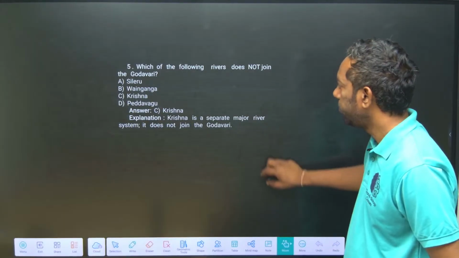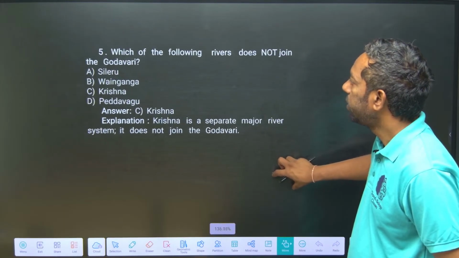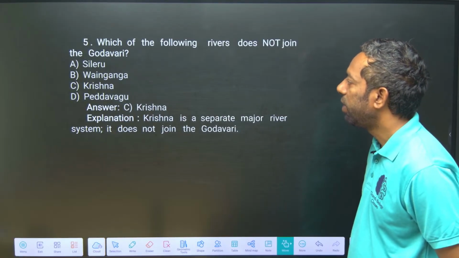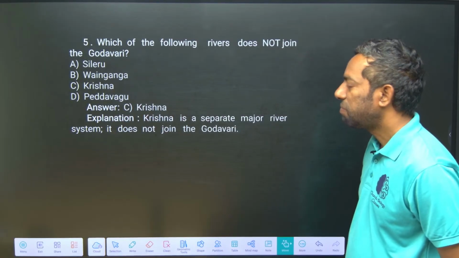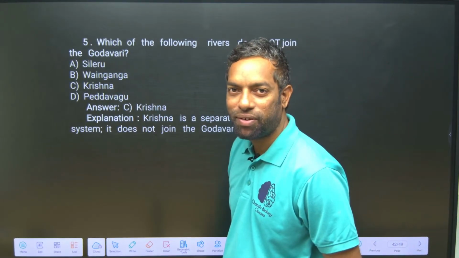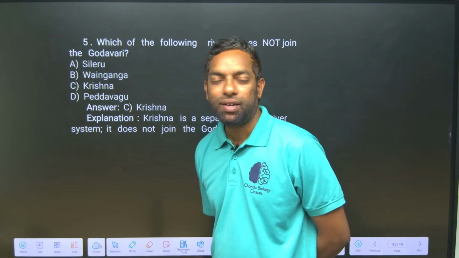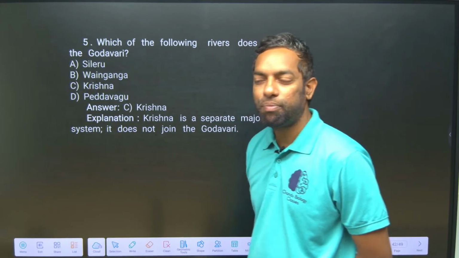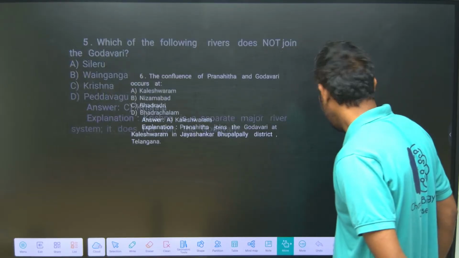And next, which of the following rivers does not join the Godavari? Sileru, Wainganga, Krishna. Of course, Krishna is another big river, and it is not a tributary of the Godavari. Krishna is south of Telangana and Godavari is north of Telangana. I hope you are clear.